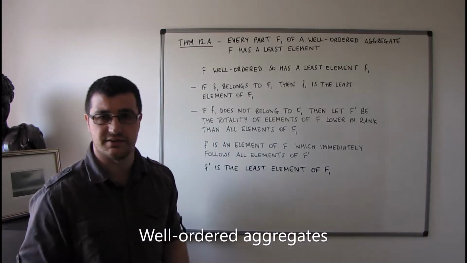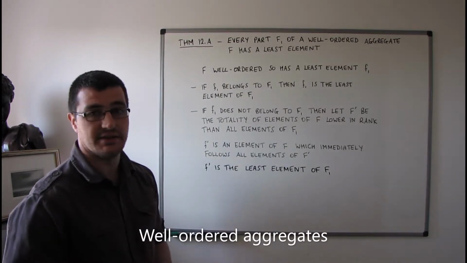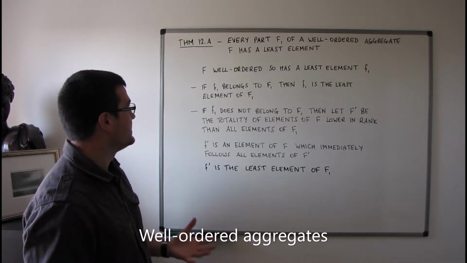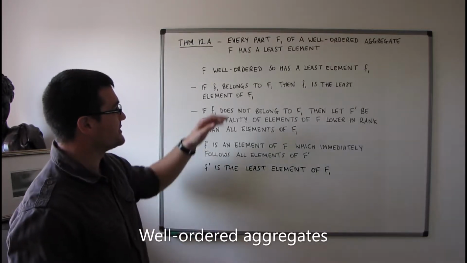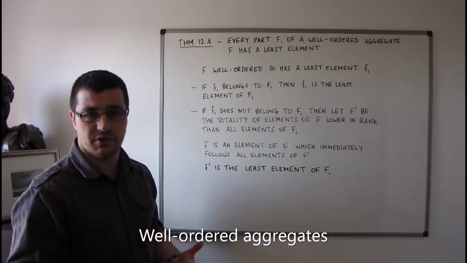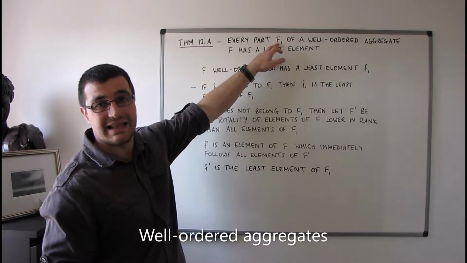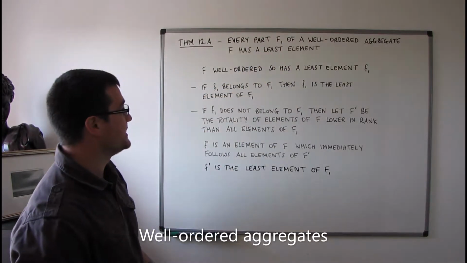I'm not sure that an empty aggregate would be considered anyway as a well-ordered aggregate or anything like that. So that's going to be kind of an important consideration, that there are definitely elements in this part here.